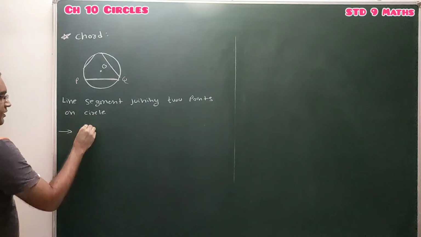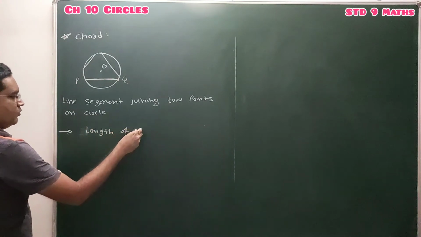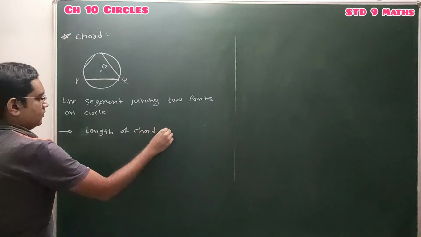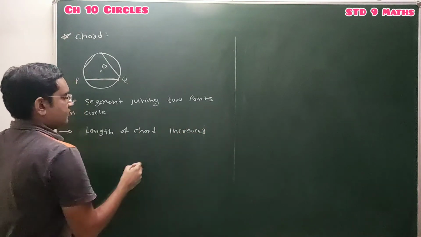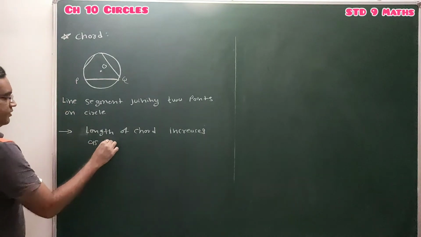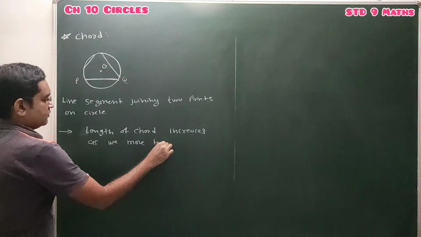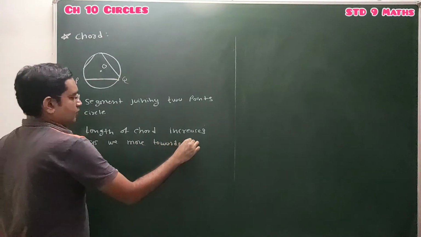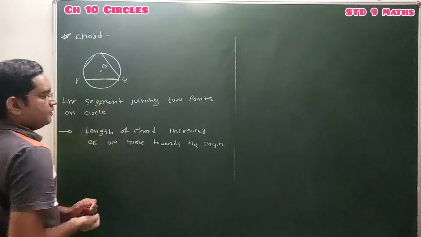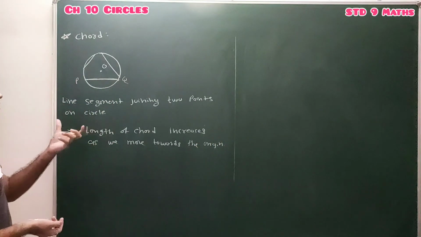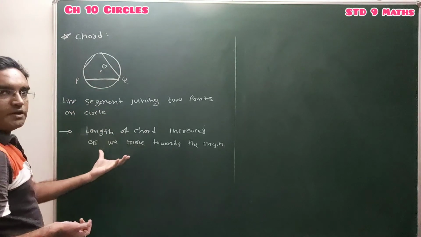So here you can say that the length of the chord increases as we move towards the center. What will be the opposite statement?